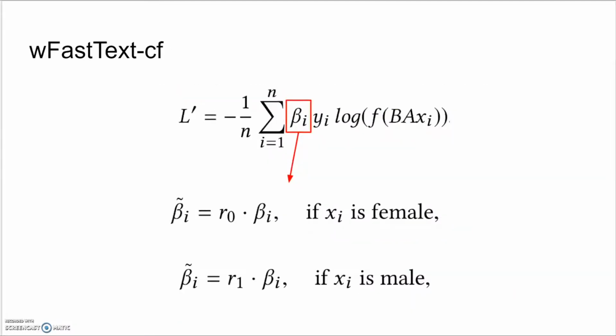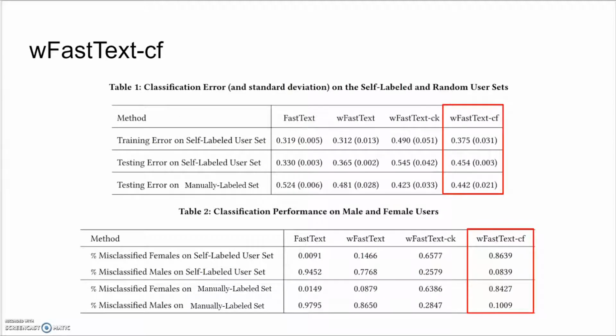W-fastText CF modifies the fastText component and directly reweights the betas when they are used to learn fastText. To balance the gender distribution, it assigns higher weights to male users and lower weights to female users. More specifically, W-fastText CF first learns the reweighting coefficients, or betas, by solving standard KMM, and then it reweights each beta depending on if the instance is male or female. The classification results on the manually labeled dataset under the W-fastText CF method are better than both the original fastText method and the W-fastText method. However, they are worse than the W-fastText CK method.